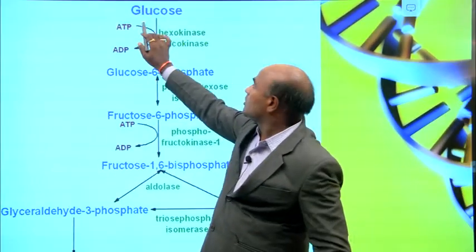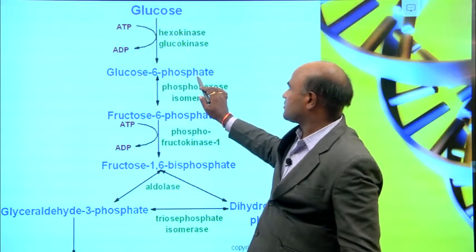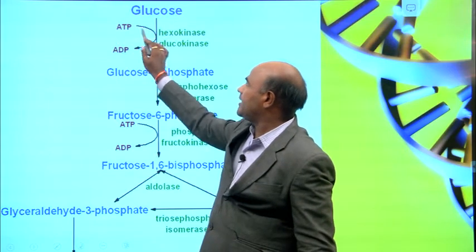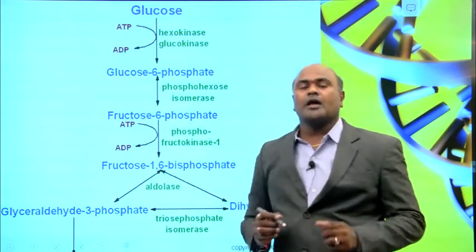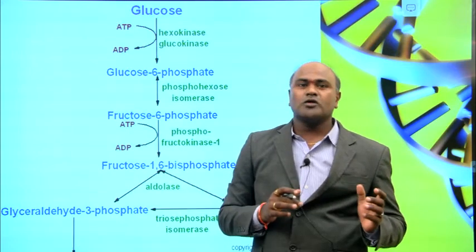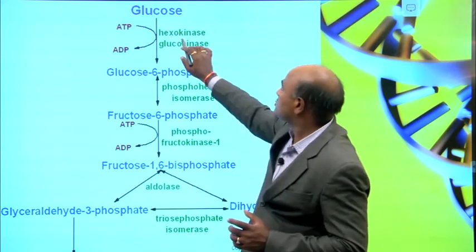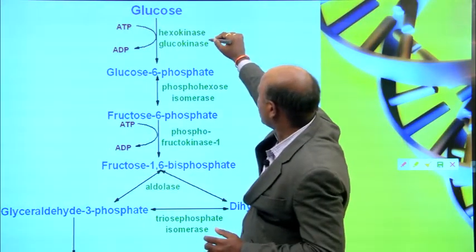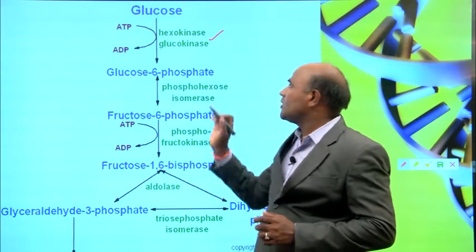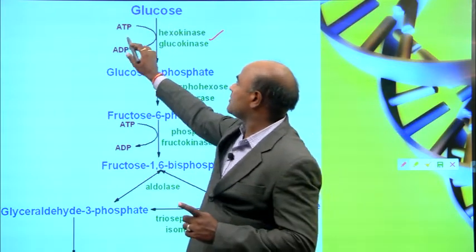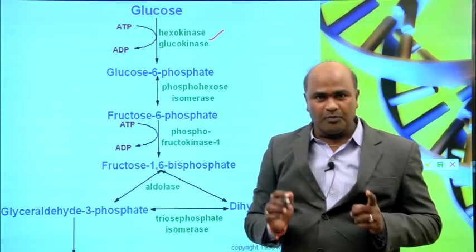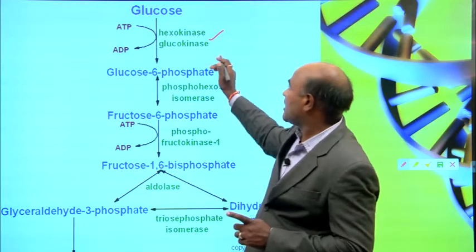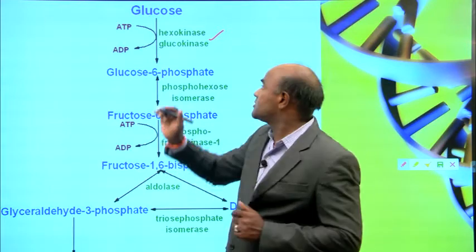First, glucose is converted into glucose 6 phosphate. Here we use one ATP, adenosine triphosphate, converted into ADP, adenosine diphosphate. The enzyme involved is hexokinase. Glucose reacts with ATP and produces ADP and glucose 6 phosphate in the presence of hexokinase or glucokinase.